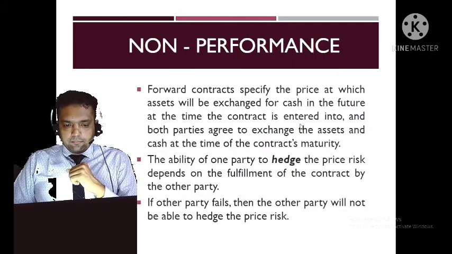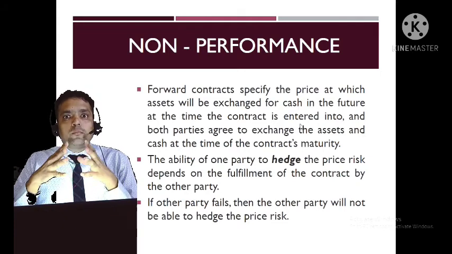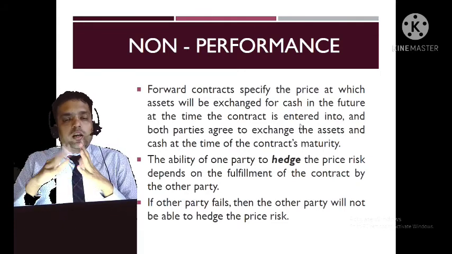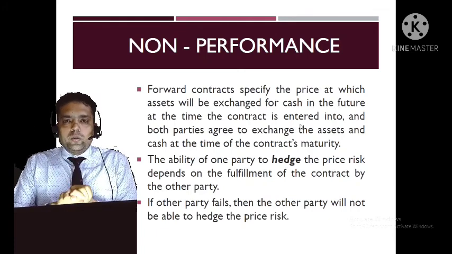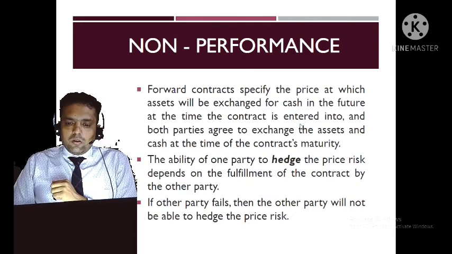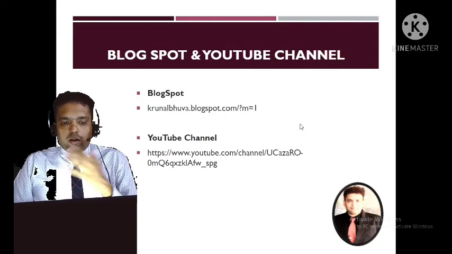And the second, non-performance. As both parties are entering into the contract with mutual trust, without any stock exchange, without any authorizing body, if the other party fails to fulfill the obligation, the counterparty cannot do anything. The counterparty will have to accept the risk, and that is why this is known as the second disadvantage of forward contract.